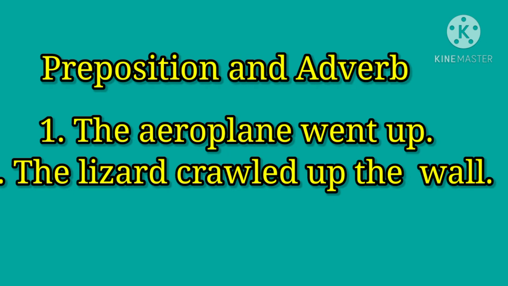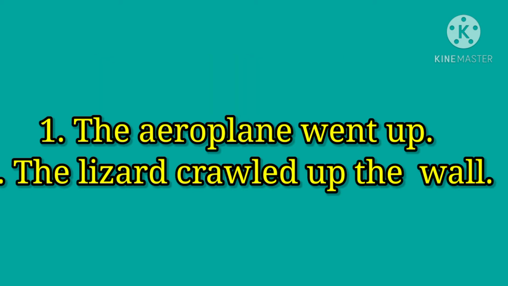If it is a preposition, there must be an object. A noun or pronoun will come after the preposition as an object. But if it is an adverb, we can identify whether it is an adverb or preposition. For the adverb, there will not be an object after that word. For example, the aeroplane went up.